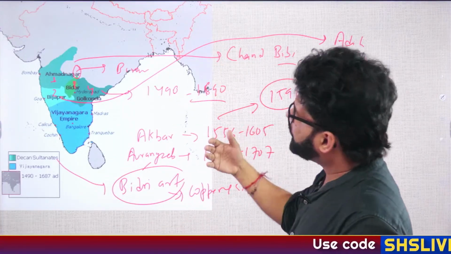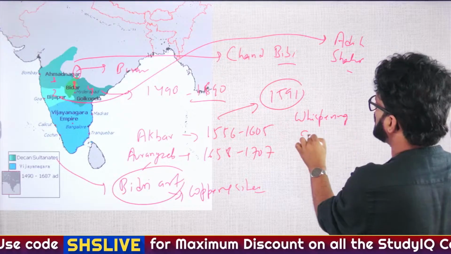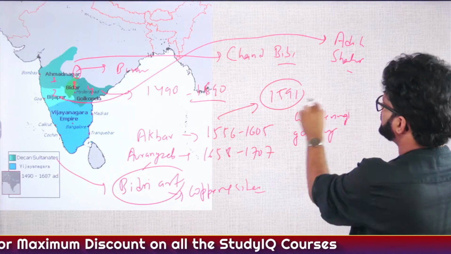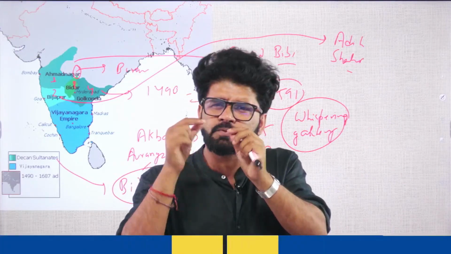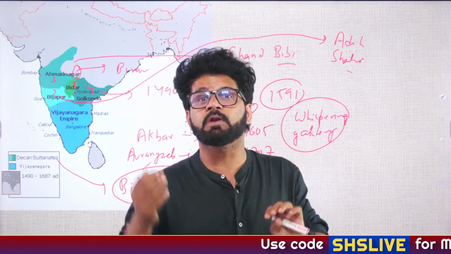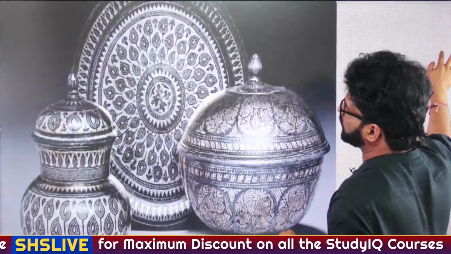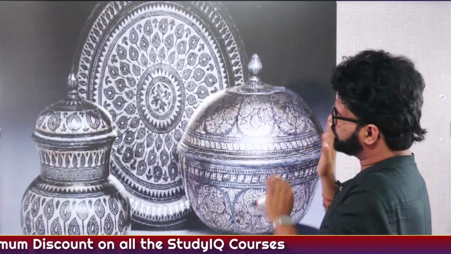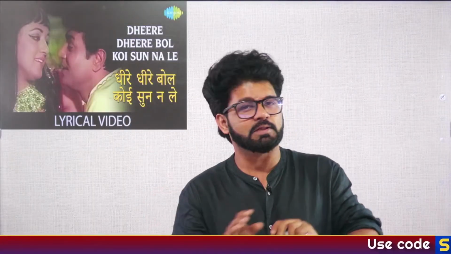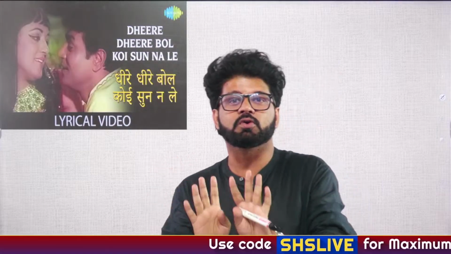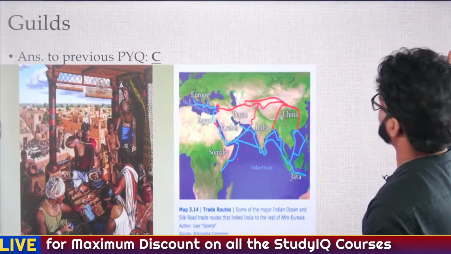So Gol Gumbaj, Bijapur, it is also known as Whispering Gallery. They can ask you, which of the following monuments is known as Whispering Gallery? What is Whispering Gallery? That means even if you say something very silently, you are not creating too much noise, even then people will hear you. And that's why people used to say when they used to visit Gol Gumbaj, you have to speak slowly, otherwise people will hear us out. Dheere dheere bol koi sunna le. That used to happen when people used to visit Gol Gumbaj. We'll talk about all these things. These are very important things. That song is also important.